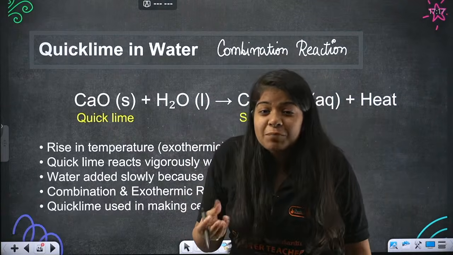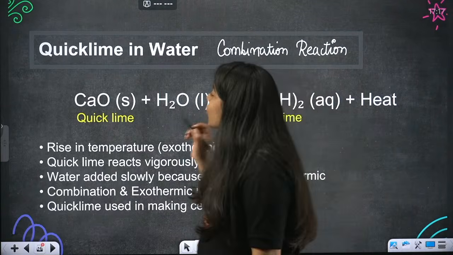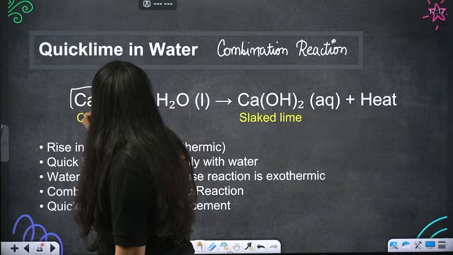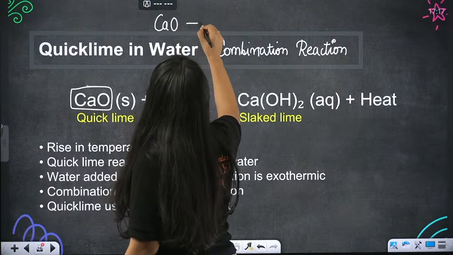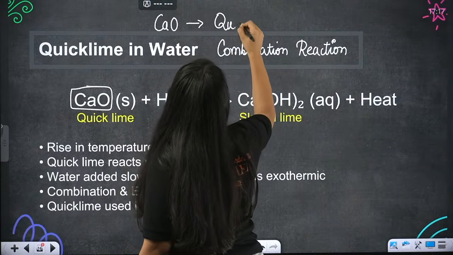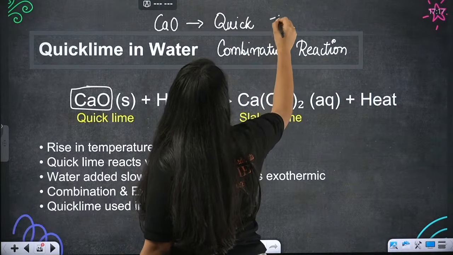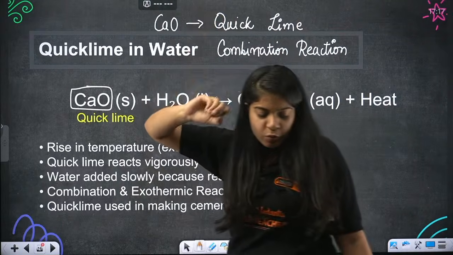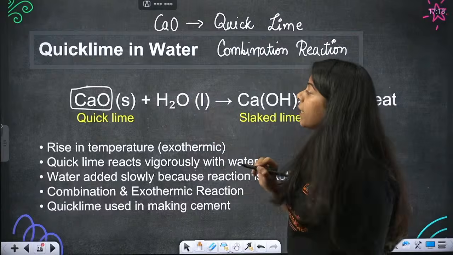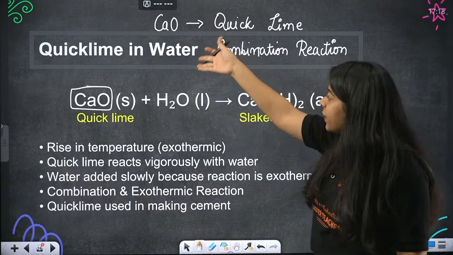So we are doing quick lime in water. Now what is quick lime? That we should know first, right? So CaO, calcium oxide. CaO, beta, is quick lime. Calcium oxide is your quick lime. Understood? Now beta, it is obviously written that we have to